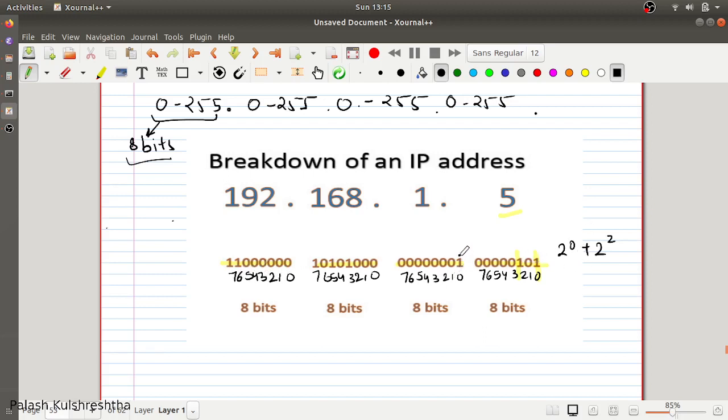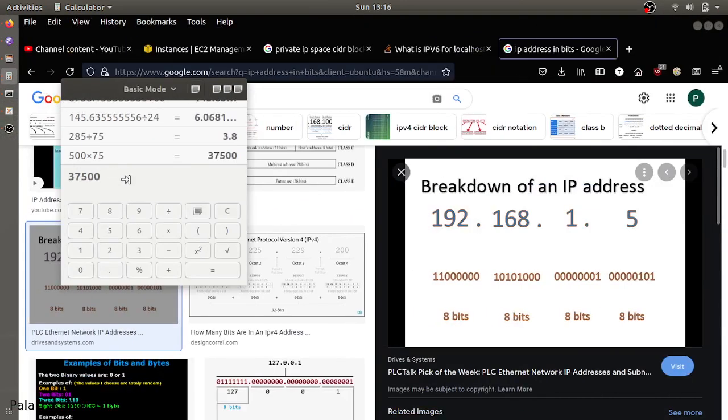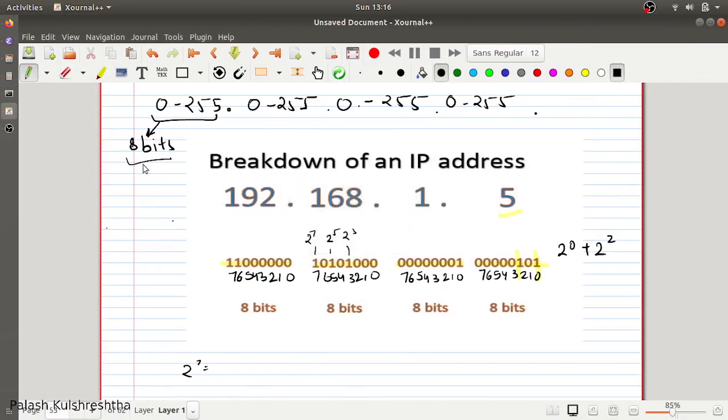2 raised to power 7 plus 2 raised to power 5 plus 2 raised to power 3, what does it represent? 2 raised to power 7 is 128. Adding them gives 168. Similarly, when we do this, we can see that it is 192.